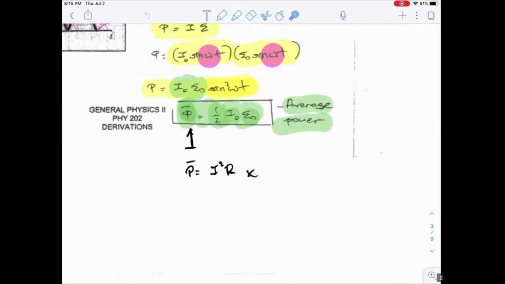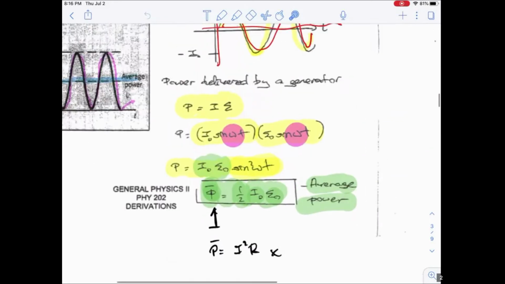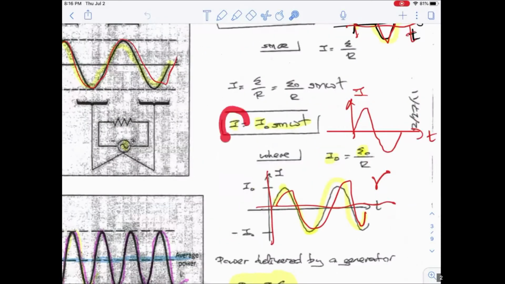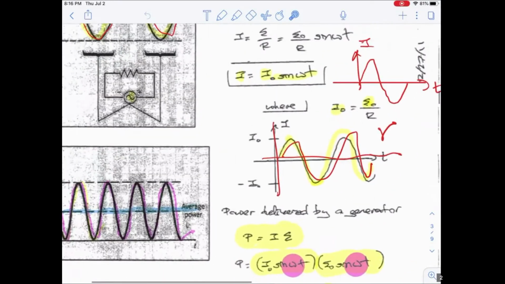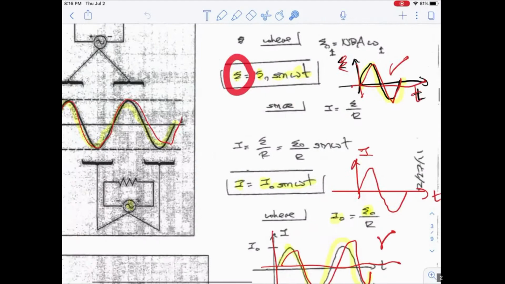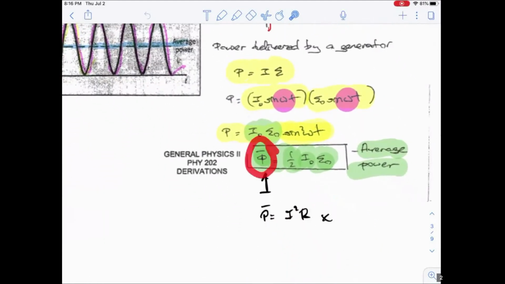So this is what you end up getting. They charge you for the average power. Your average power is not 0. They're not charging you for the maximum. They're not charging you for the minimum, which is 0, obviously. They charge you for the average. Notice that your average current is going to be 0. On average, you're getting 0 current. On average, you're getting 0 voltage. But on average, you're getting a tremendous amount of power.